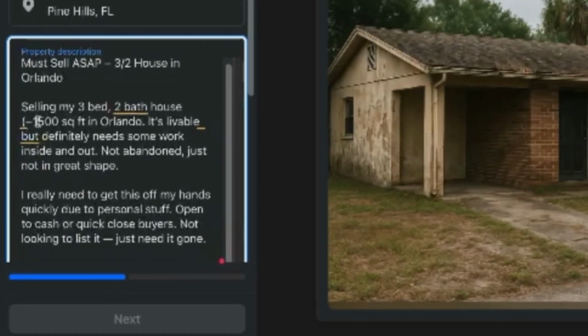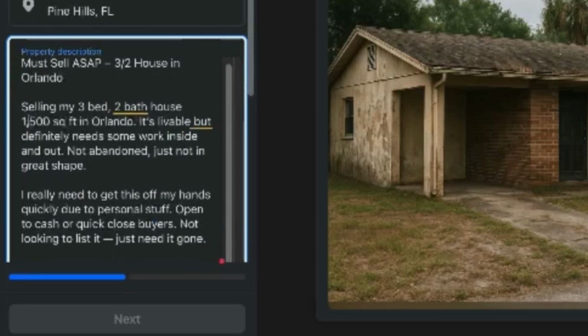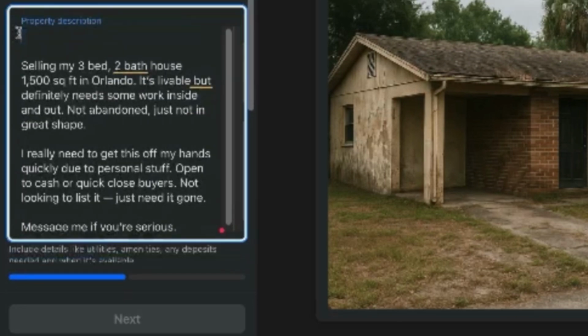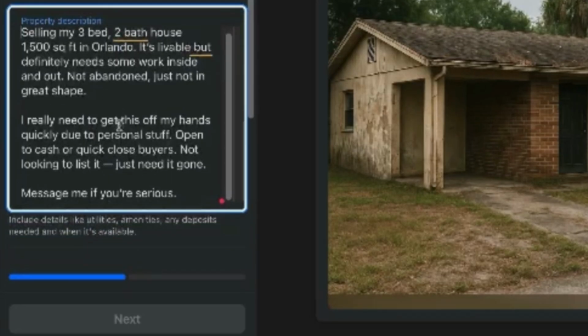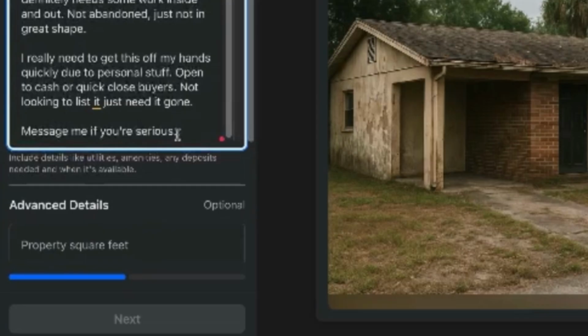So I'm going to go ahead and take some of these little things off, right, that the AI wholesaler put in there. I'm going to take this off as well. I don't really want a title. I want it to just sound like somebody just put it up. And I'm going to take off this hyphen as well. Message me if you're serious. And then here's where you go ahead and put your Google Voice number.